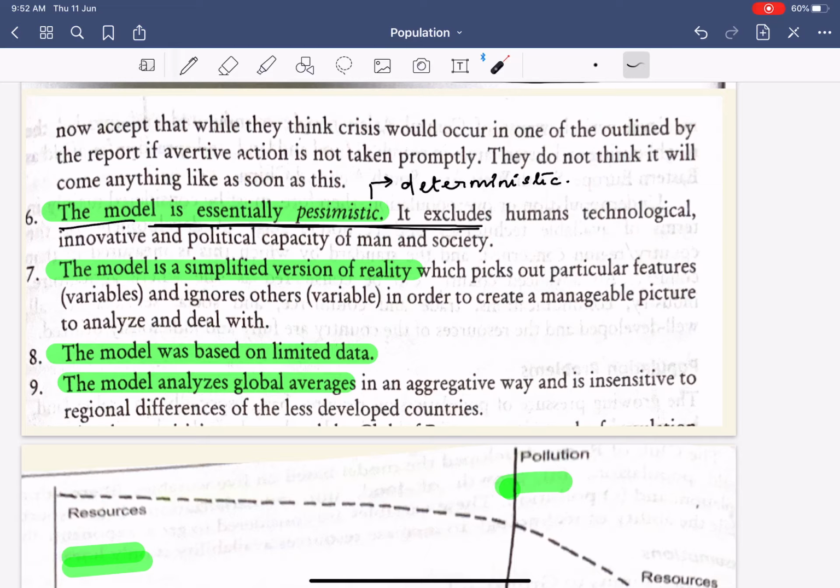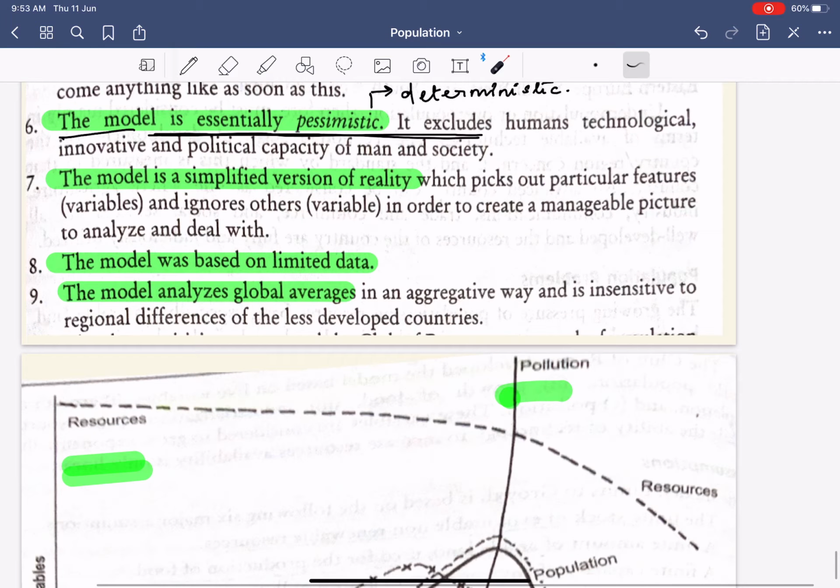For example, earthquake: human capacity to predict earthquakes is limited, but human capacity to build back or to restructure their infrastructure is quite high. Next, the model is a simplified version of reality, which picks up particular features and ignores others in order to create a manageable base. So we can see that the model has highly simplified things. It did not take into account the complex variables that could have given the model a practical approach. Hence, the model was simplified.